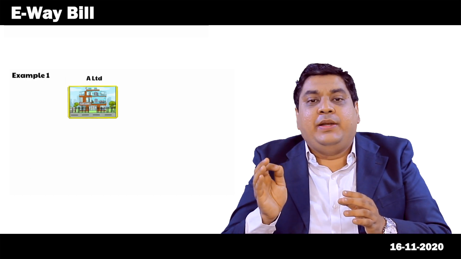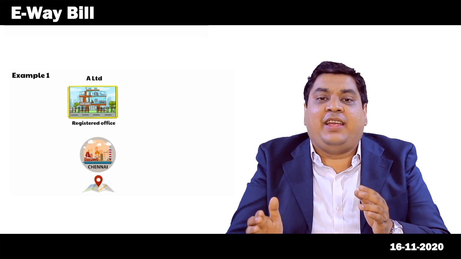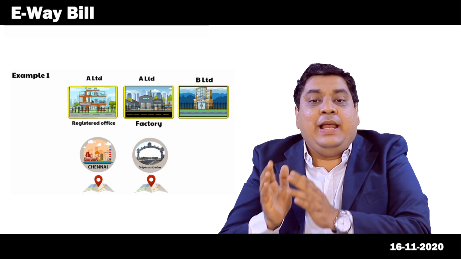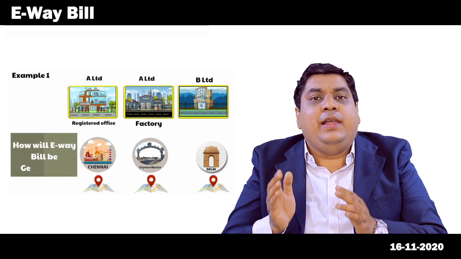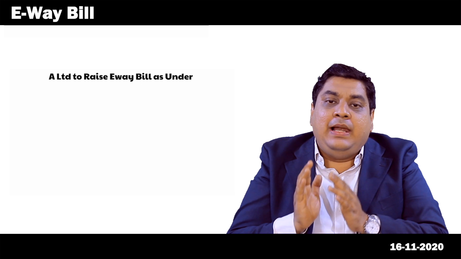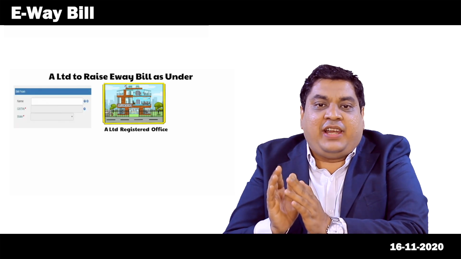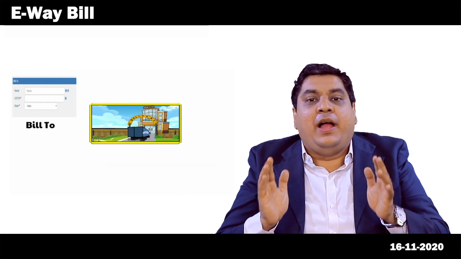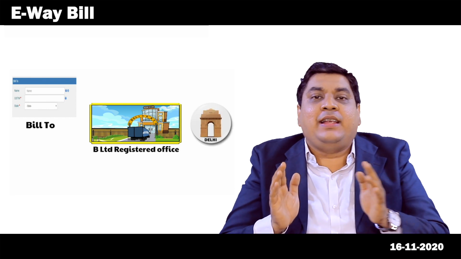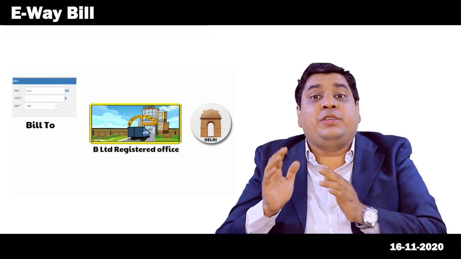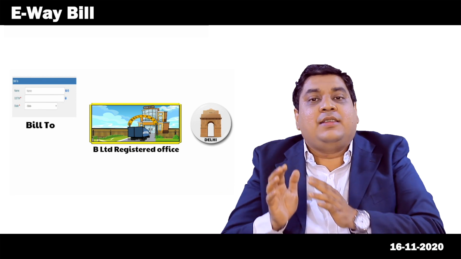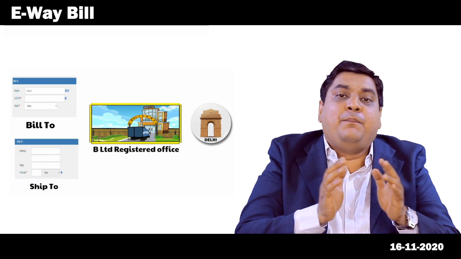Example 1. A Limited has a registered office in Chennai, but its factory is in Sriperumbudur. It is selling goods to B Limited, which is in Delhi. How will Eway Bill be generated? A Limited to raise Eway Bill as under: bill from, seller registered office in Chennai; dispatch from, factory in Sriperumbudur; bill to and ship to will be buyer B Limited, registered office in Delhi. Similarly, goods can also be shipped directly to the customer's warehouse, godown or job worker. In that case, the ship to address would be different to the bill to address.